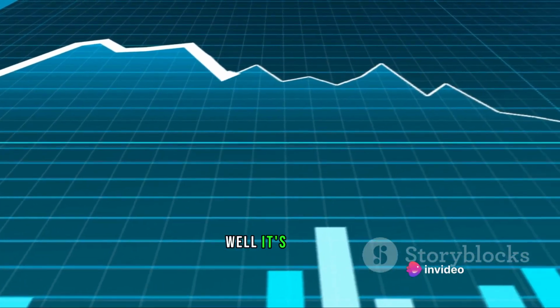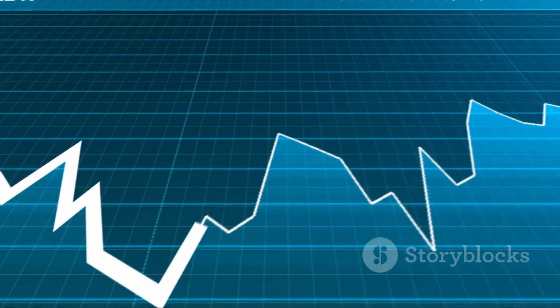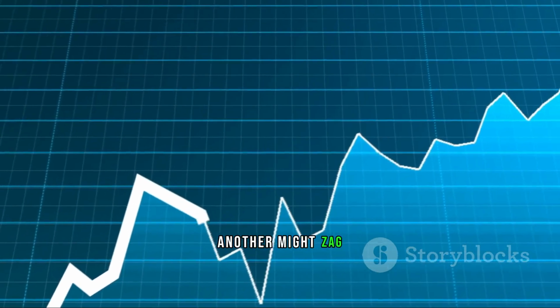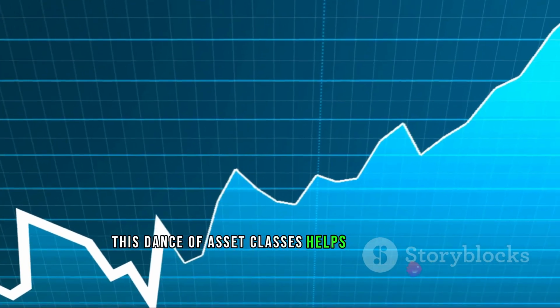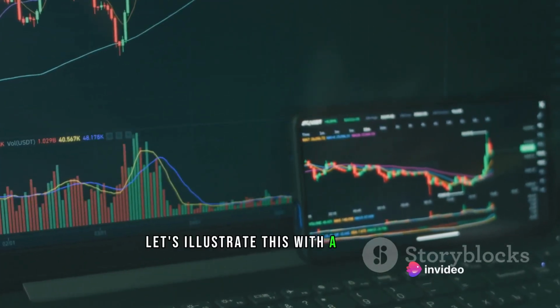Why, you ask? Well, it's simple. Each asset class reacts differently to market conditions. When one zigs, another might zag. This dance of asset classes helps to reduce risk and potentially enhance returns. Let's illustrate this with a case study.